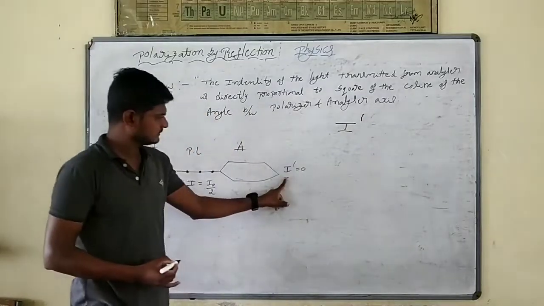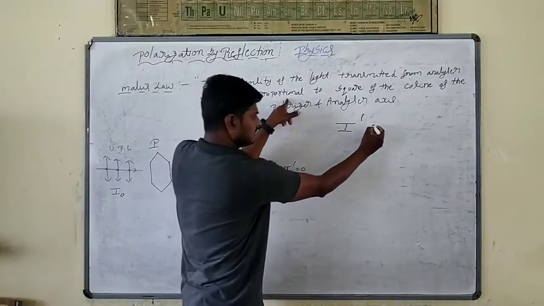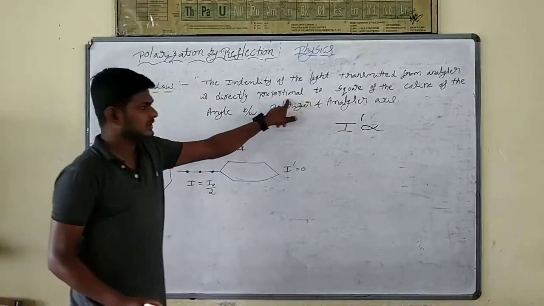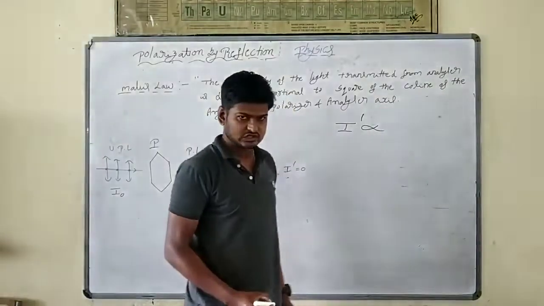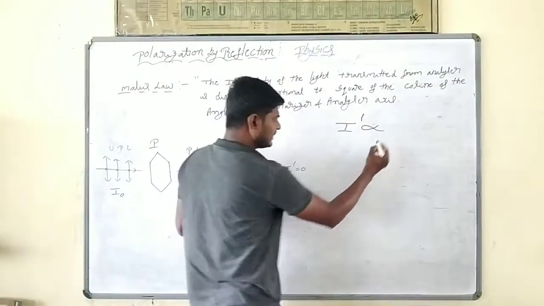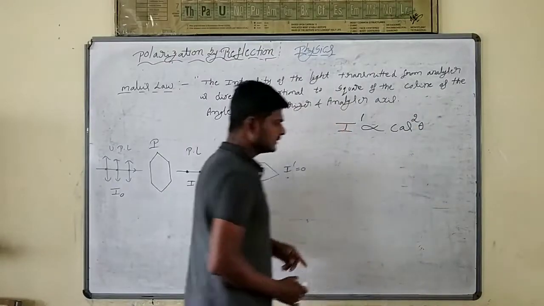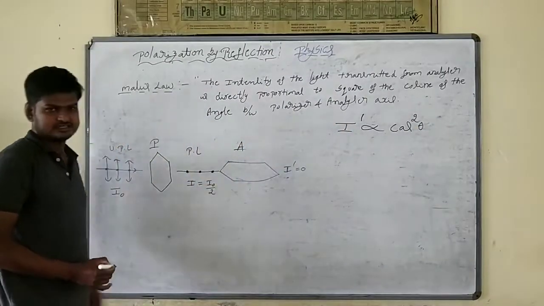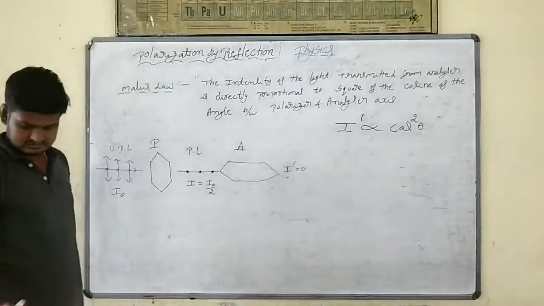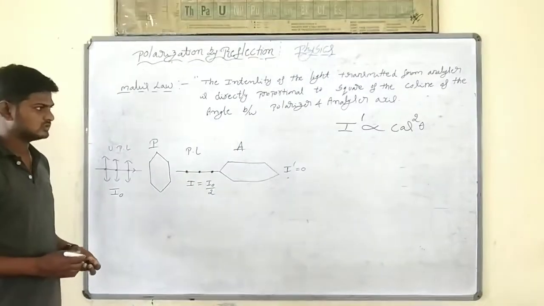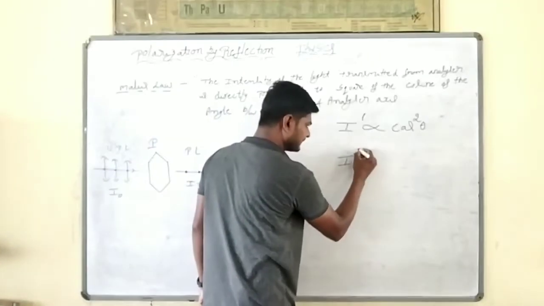I dash is directly proportional to the square of the cosine of the angle. Square of the cosine means cos square theta, between the polarizer axis and the analyzer axis. This is what Malus law is.